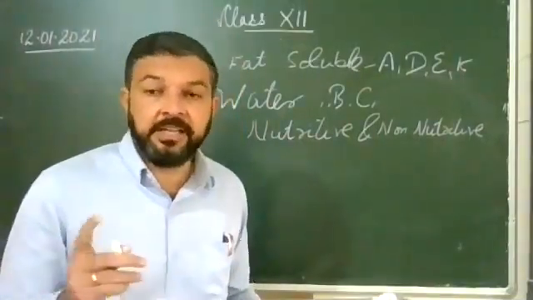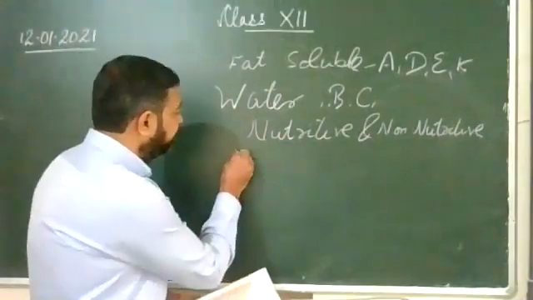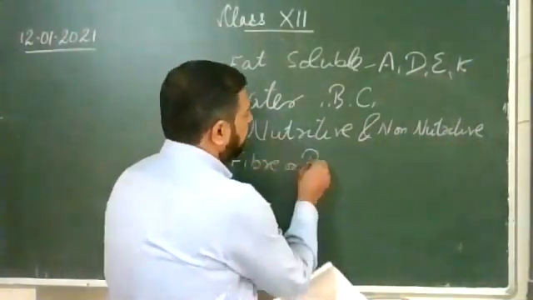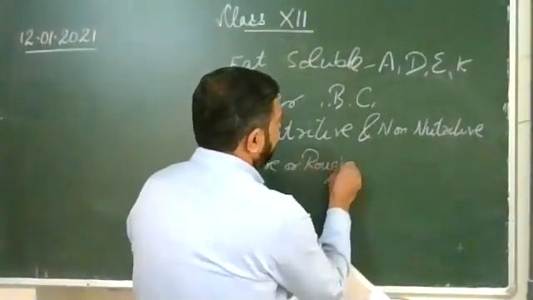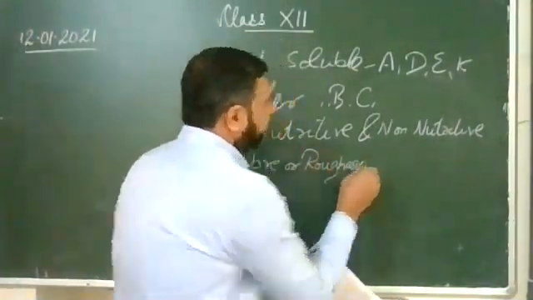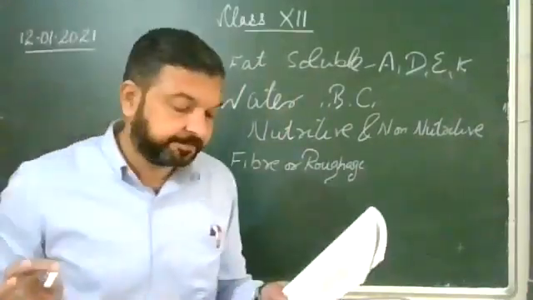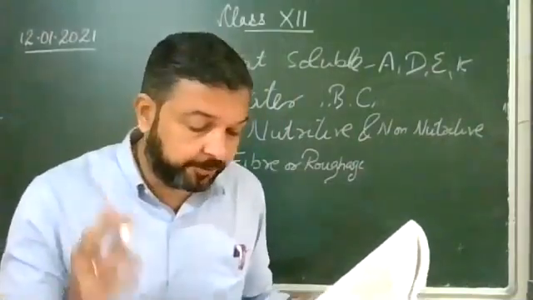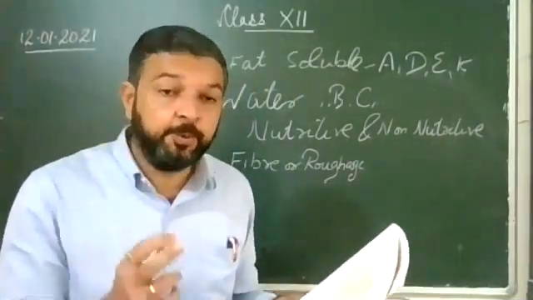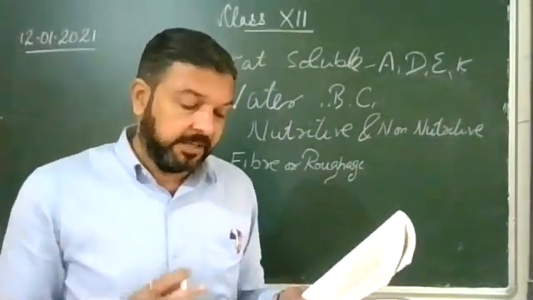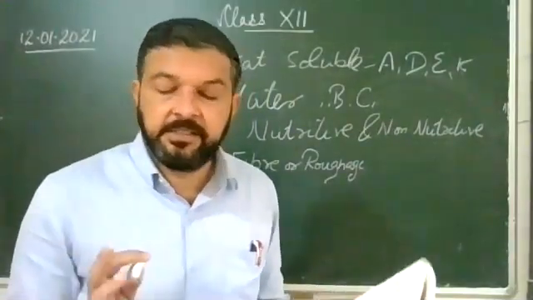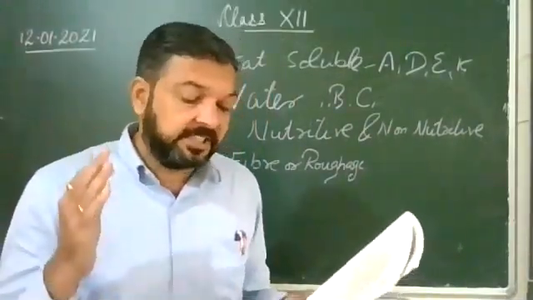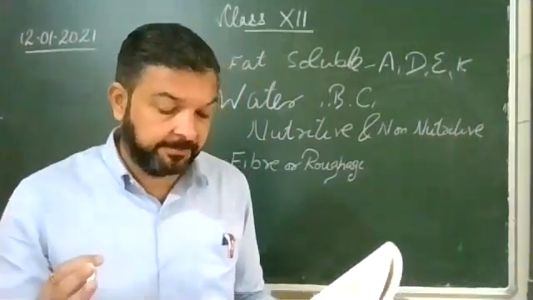The first one is fiber. Fiber, or dietary fiber or roughage, is the indigestible component of food found in fruits, vegetables, and grains. It does not provide energy. It does not provide calories. It is still a vital part of a healthy diet.